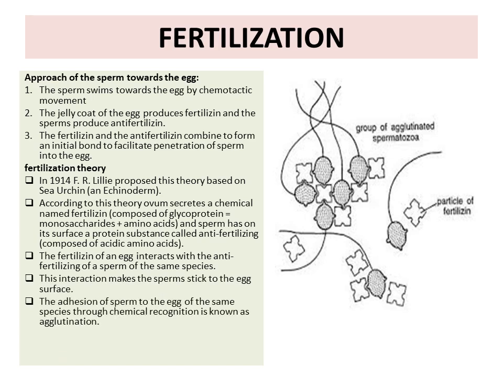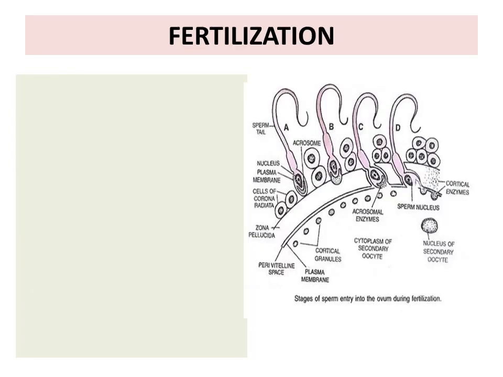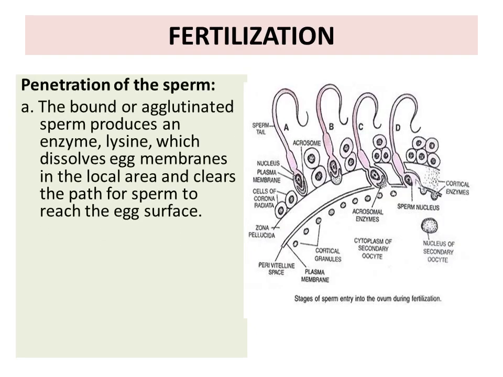The adhesion of sperm to the egg of same species through chemical recognition is known as agglutination. So this ensures the fusion of the gametes of same species. So first step for fertilization is approach of sperm to the egg. Second, penetration of the sperm.